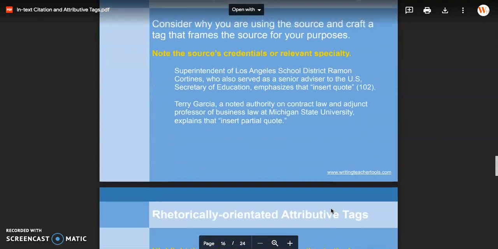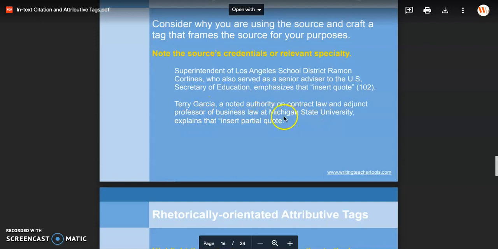So let's take a look at a few more examples with those same three core elements if you're shooting for the A, and go through each one of these to talk about the A, B, or C level. So again, on this next one here, the C level would just be Terry Garcia. So just the name and then give the quote. B level is then going to be the fact that this person is a professor of business law at Michigan State.